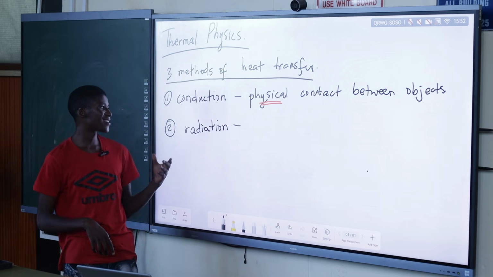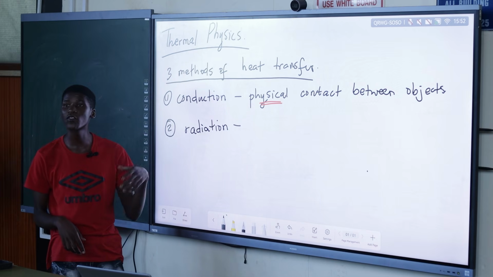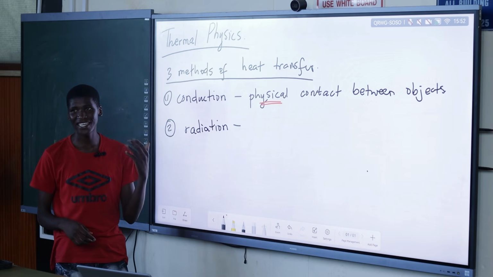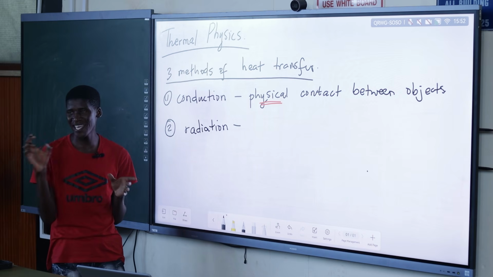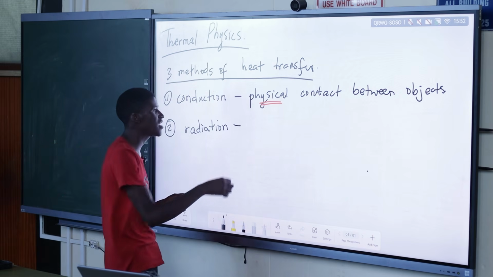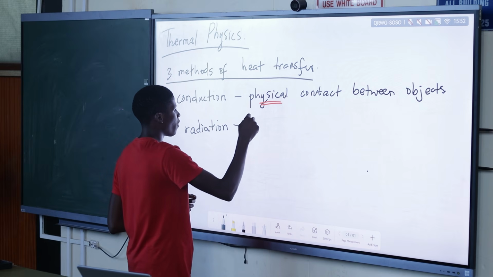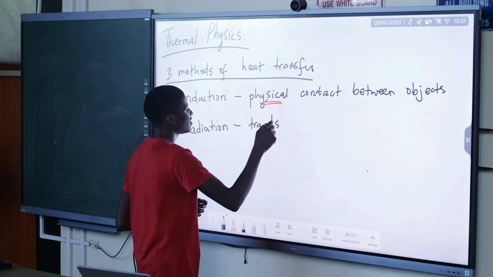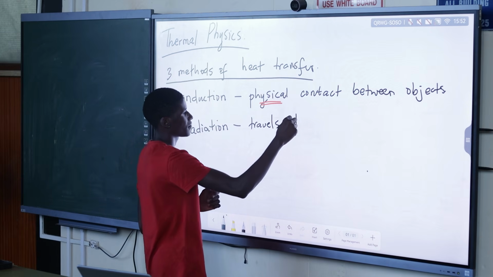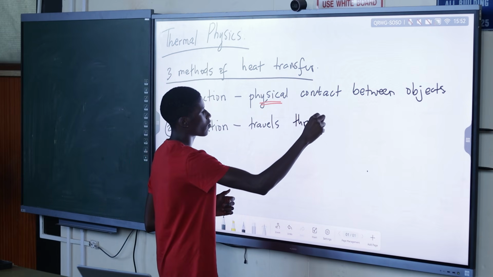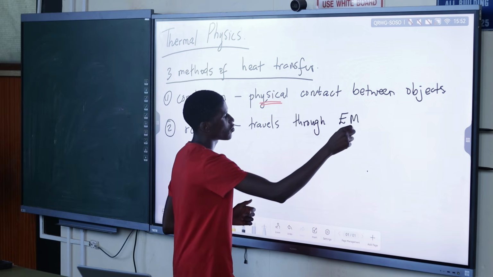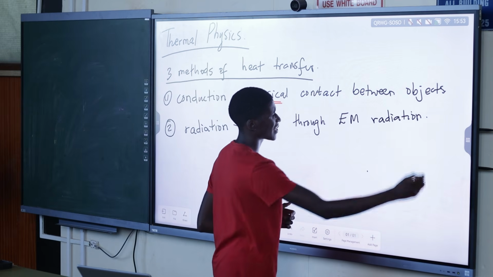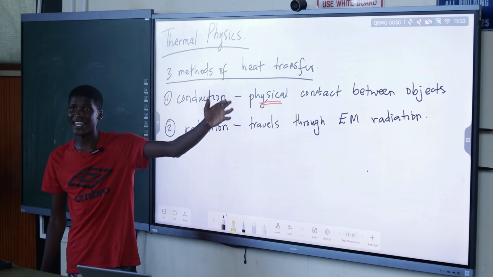So by other means, the heat is traveling through the air, or it is traveling through what? Through electromagnetic radiation. So we don't use the term air, rather we say that it is traveling through electromagnetic radiation. So here in this case, heat travels through what? Through electromagnetic radiation. So basically, electromagnetic radiation, we're talking about light, right?